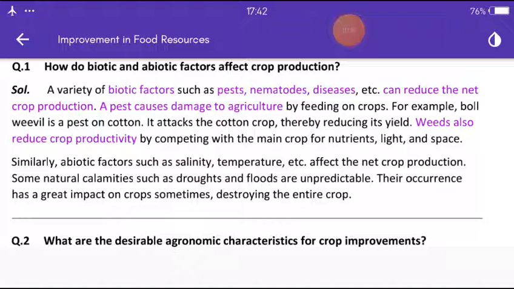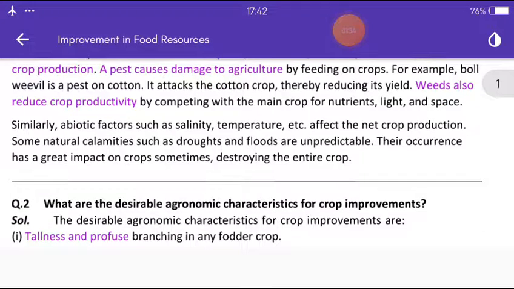For example, boll weevil is a pest on cotton. It attacks the cotton crop, thereby reducing its yield. Weeds also reduce crop productivity by competing with the main crop for nutrition, light, and space.